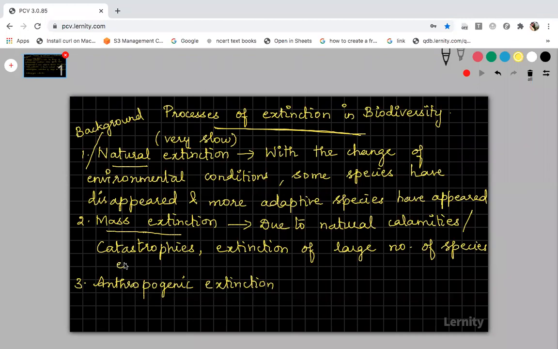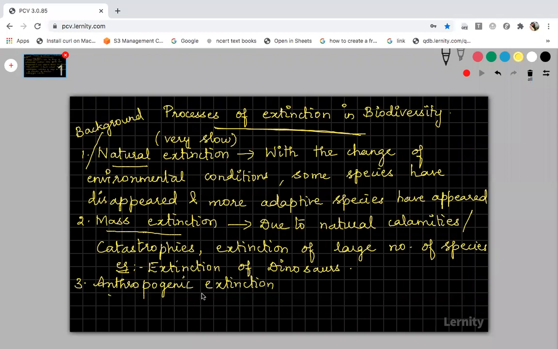Example: the mass extinction in the extinction of dinosaurs. Yesterday I told you, right, the dinosaurs became extinct during the Jurassic period. In that period there was a mass extinction of dinosaurs, that is, not even a single organism was left in that particular species. Completely, all the organisms present in this species became extinct.